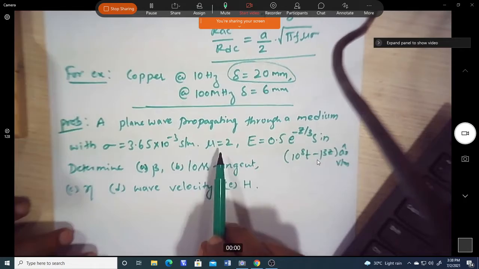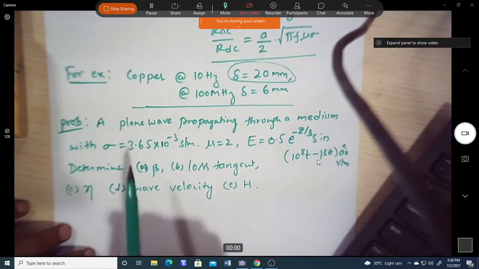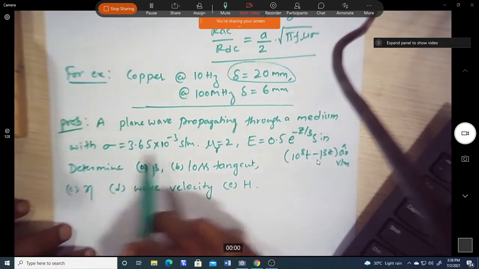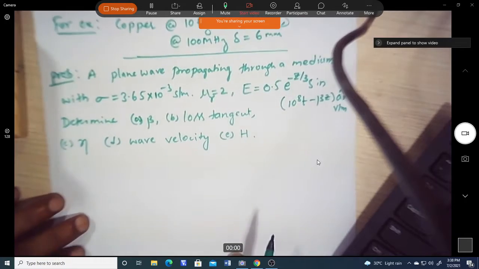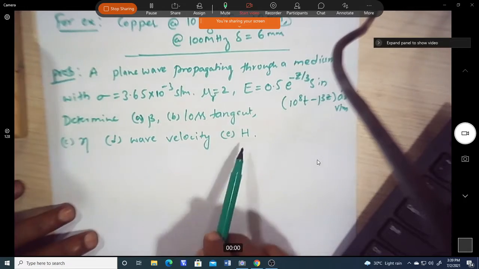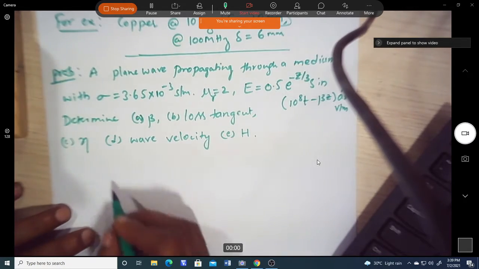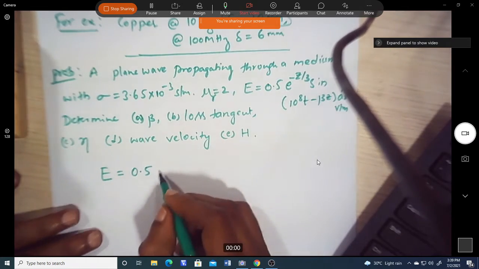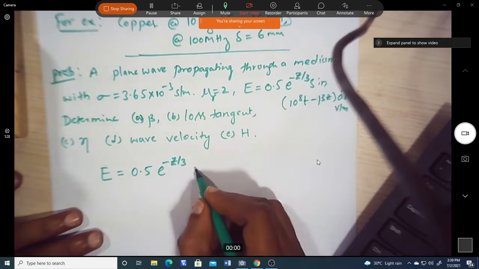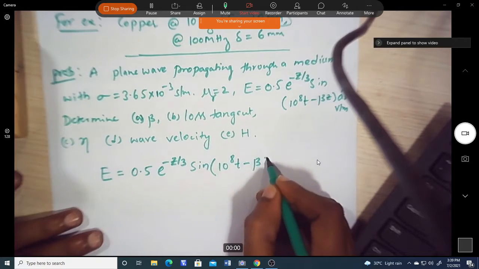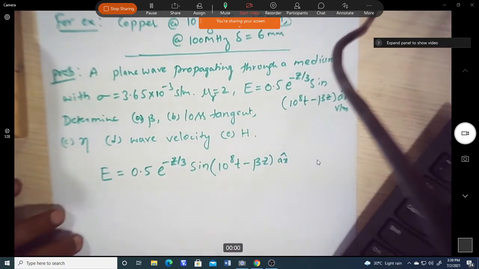E is given, mu r is given, which is equal to 2, and sigma is given. So now we have to find these parameters: beta, loss tangent, eta, wave velocity and H. Now we know the equation, E is 0.5 e power minus z by 3 into sine of 10 power 8 t minus beta z.